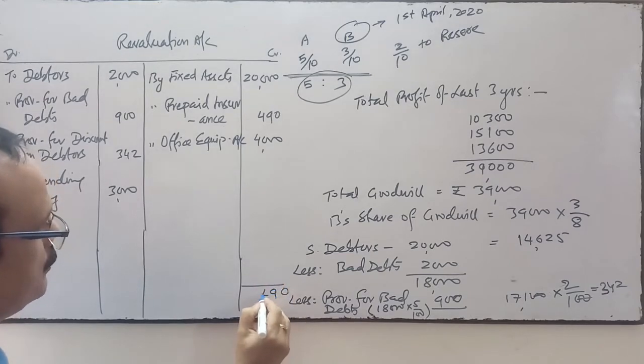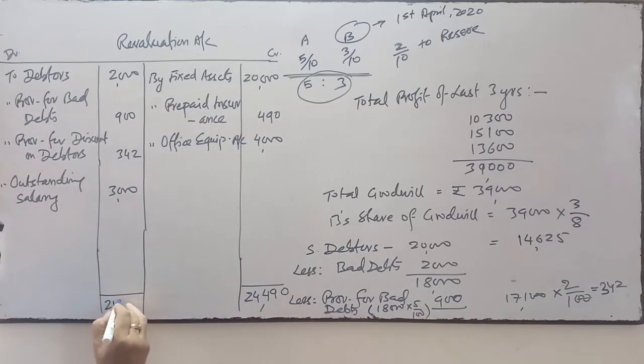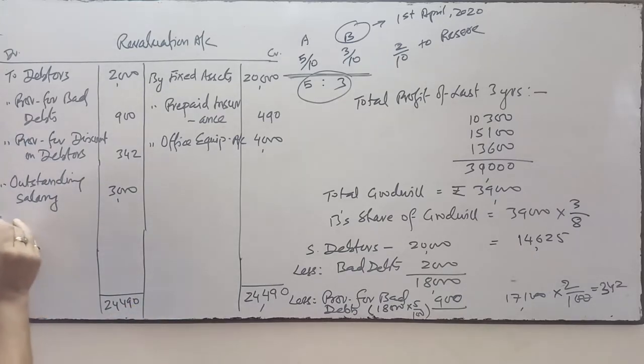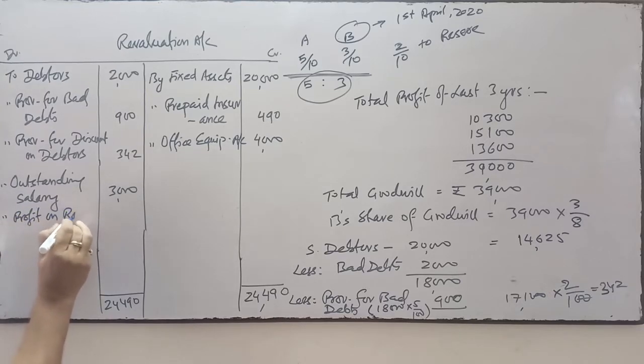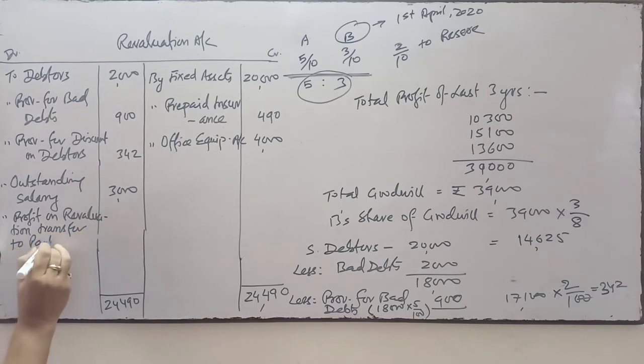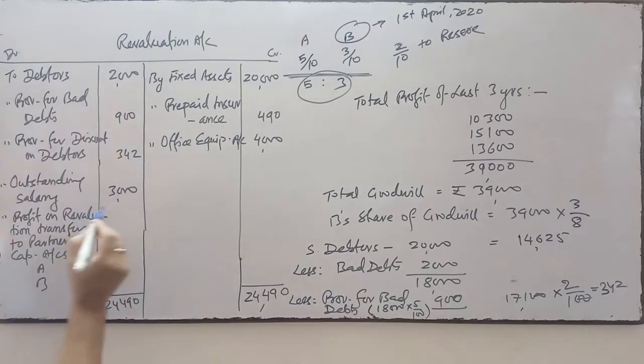Credit side total is more: 24,490. The difference will indicate your profit on revaluation. Profit on revaluation will be transferred to the partners' capital accounts. The partners are A and B, so the difference amount will be transferred to the partners' capital accounts.